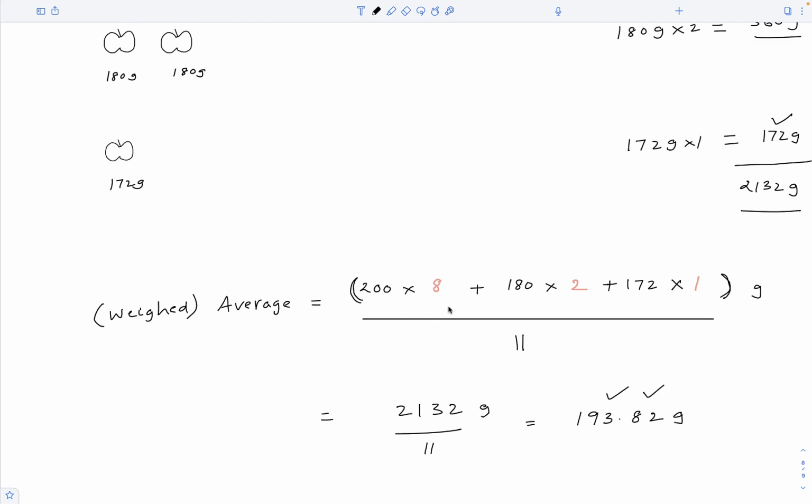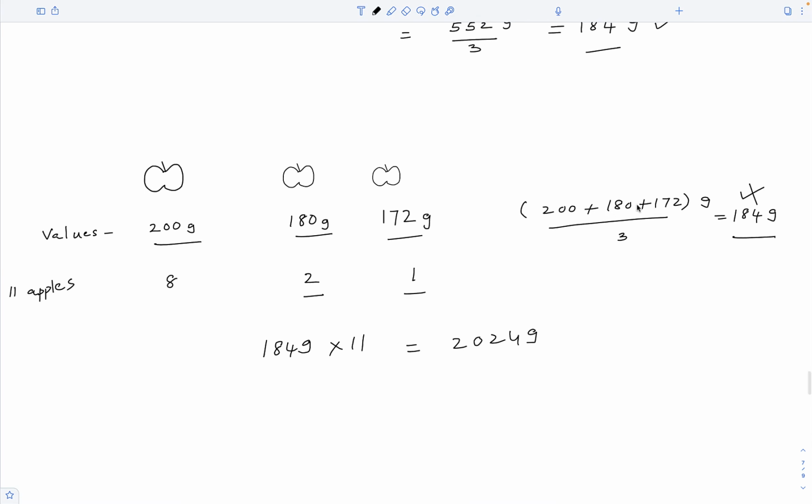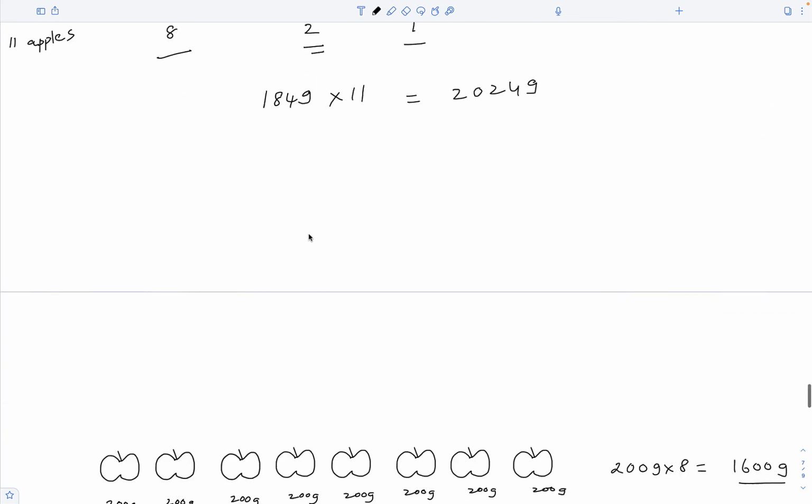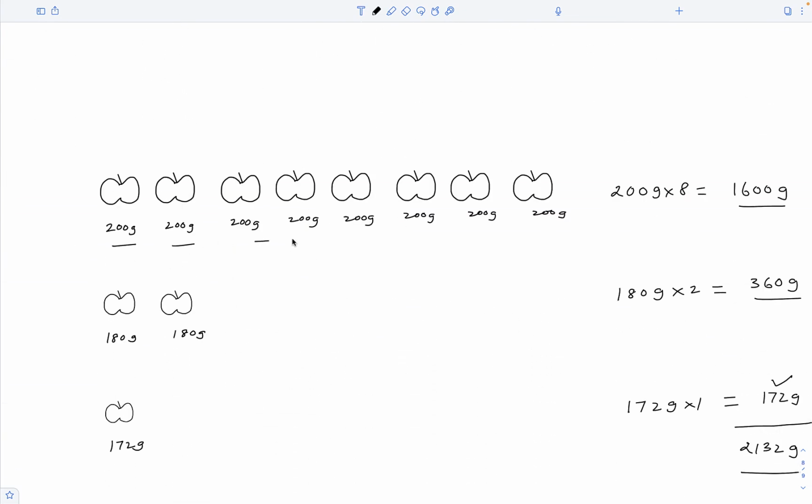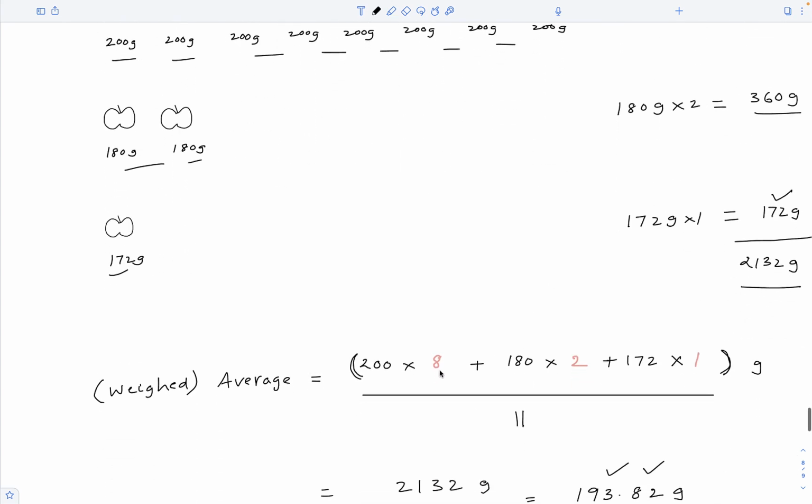But what is the difference between this calculation and this calculation? See, in this calculation, we only summed up the 3 values given. We ignored the fact that there are actually 8 apples with this mass, 2 apples with this mass. The number of times a particular value appears in a group of values is called its frequency or distribution. So 200 appears 8 times, 180 appears 2 times, 172 appears 1 time.